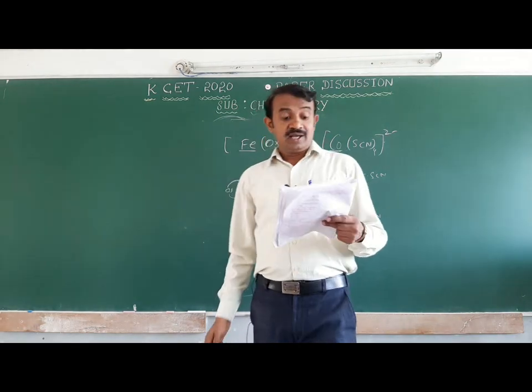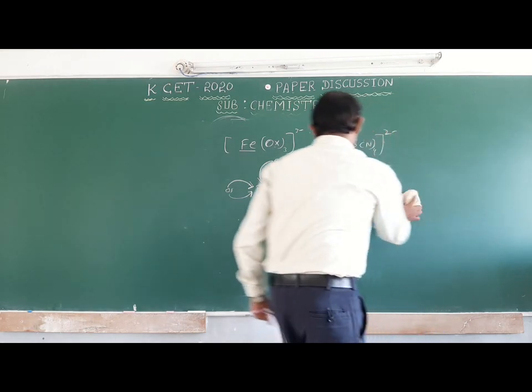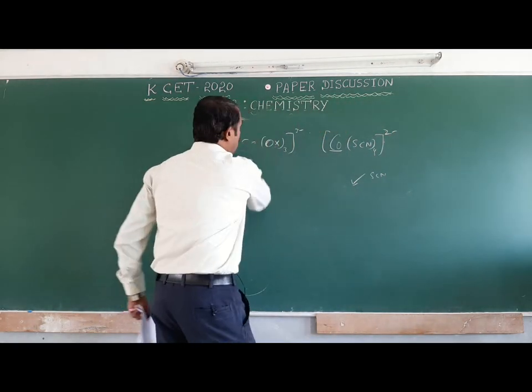Next, coming to the number of stereoisomers exhibited by a coordination compound.